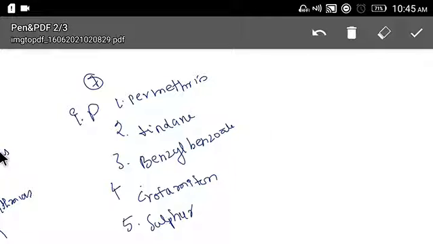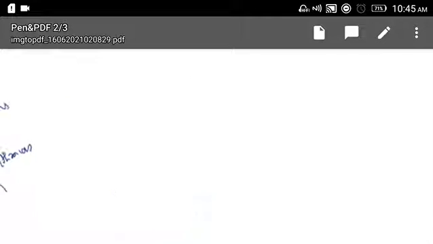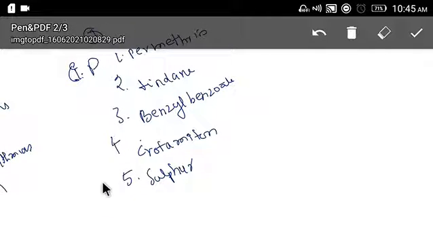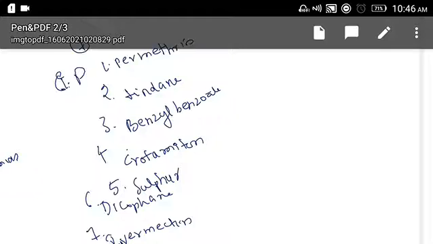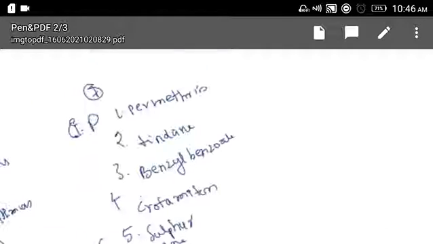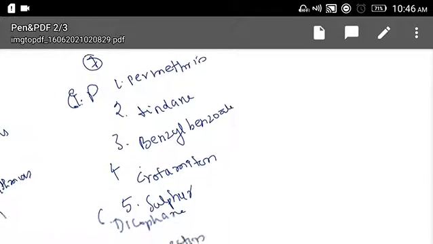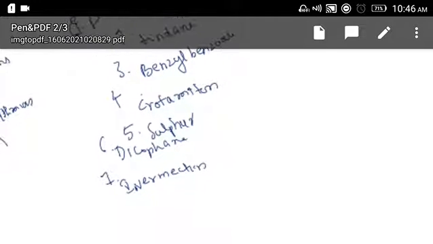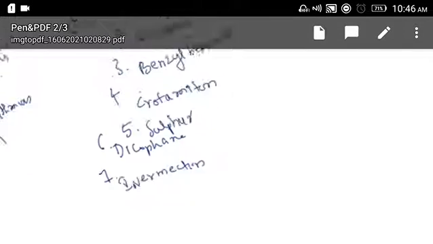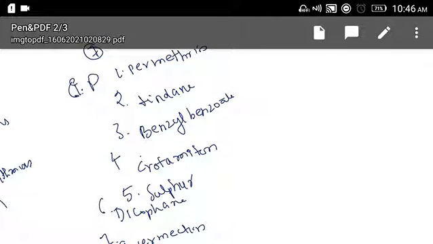Sixth is dicophane. Seventh is ivermectin. So the agents are permethrin, linden, benzyl benzoate, crotamiton, sulfur, dicophane, and ivermectin. Clear? Now let's see each of these drugs in detail.